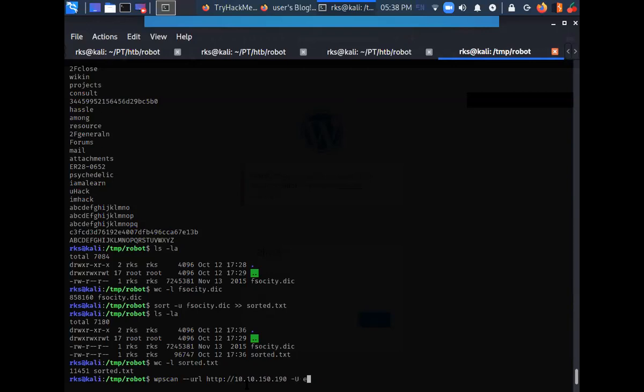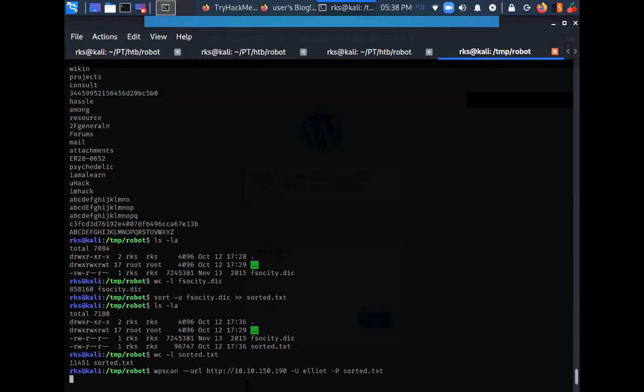Hyphen U for username and hyphen P for password, and press enter.